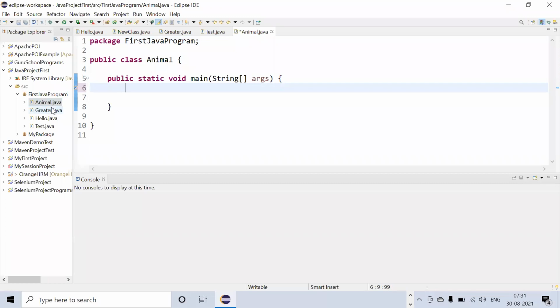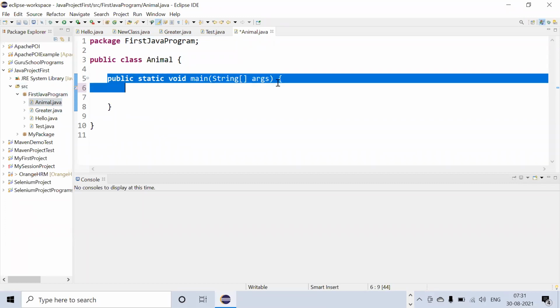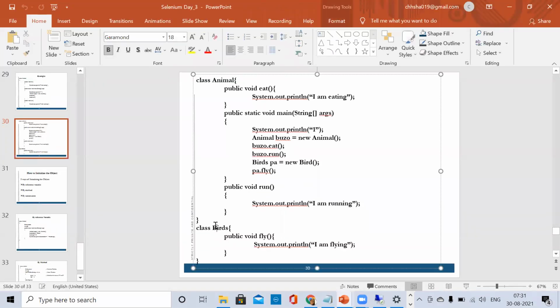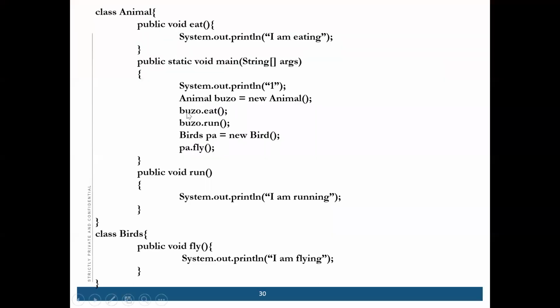If you write, suppose, bird, and you are writing your main method in animal, it will not run. It will not execute. If you write the bird class and you are writing the main method in animal, it will not execute.